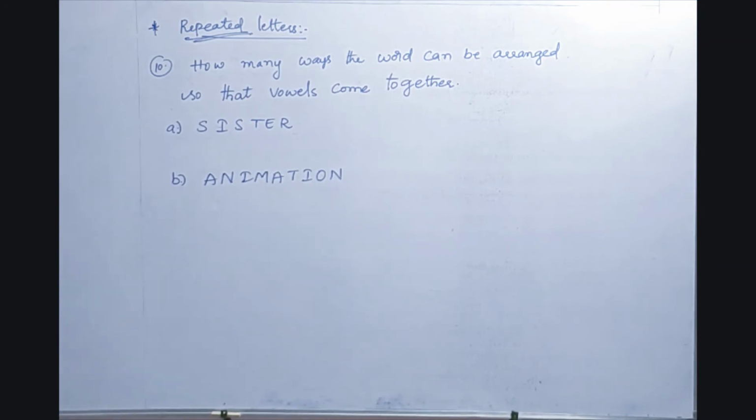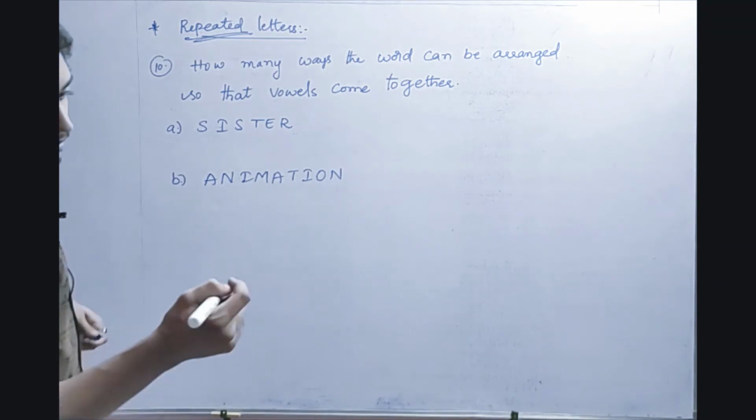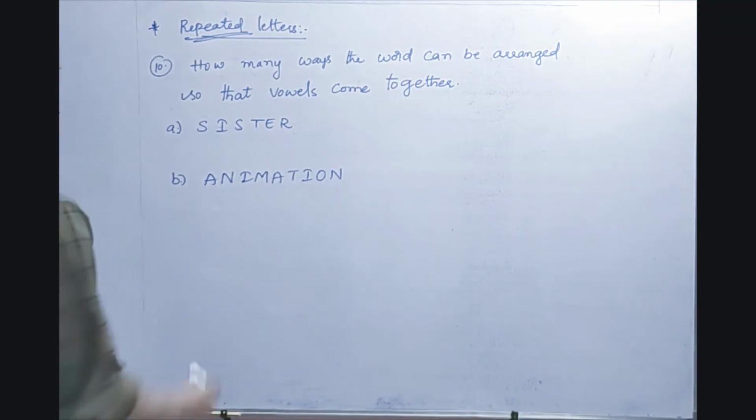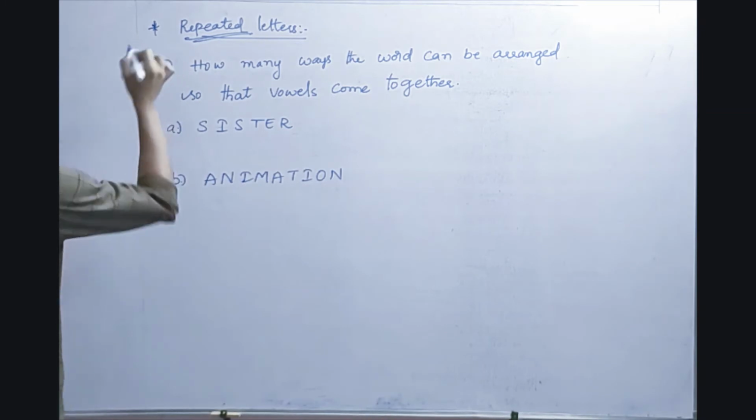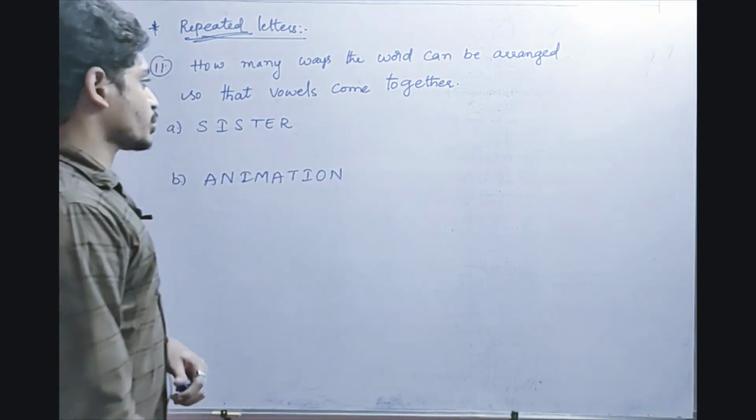So next one, see friends, this is the 11th question. Fine. How many ways can the word be arranged so that vowels come together?